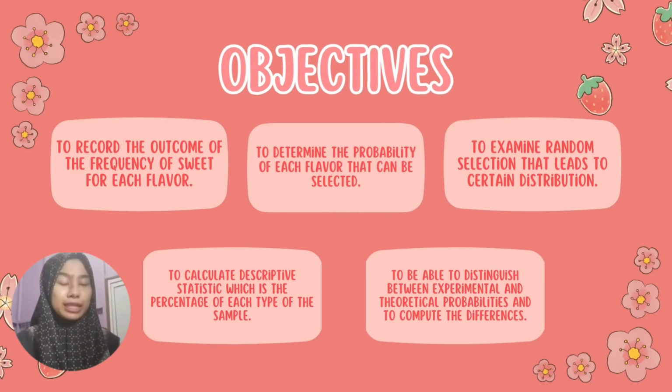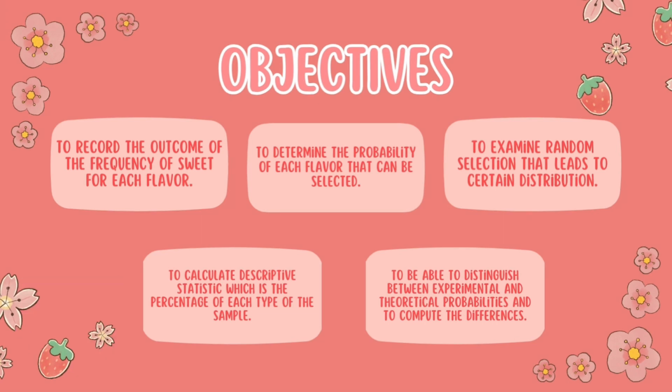So there are 5 objectives in this project. First, to record the outcome of the frequency of sweet for each flavor. Next, to determine the probability of each flavor that can be selected. Number 3, to examine random selection that leads to certain distribution. Next, to calculate descriptive statistic, which is the percentage of each type of the sample. Lastly, to be able to distinguish between experimental and theoretical probabilities and to compute their differences.